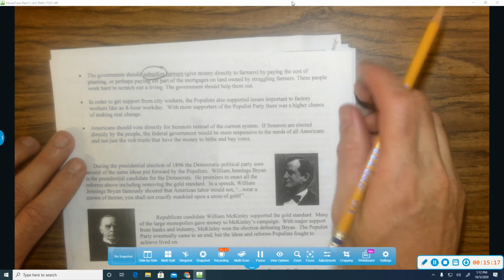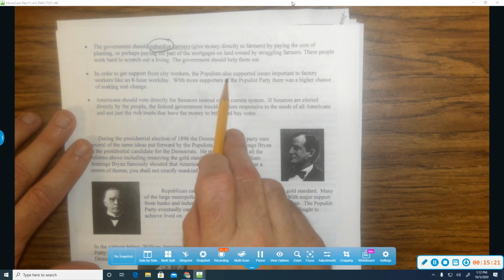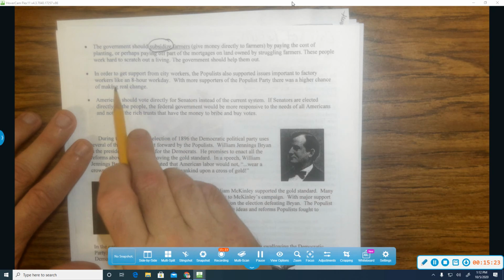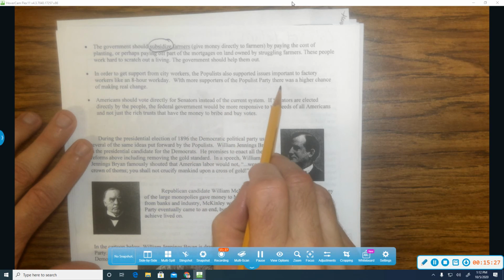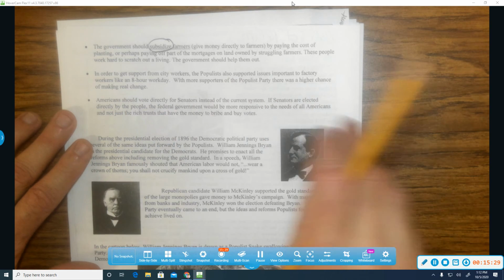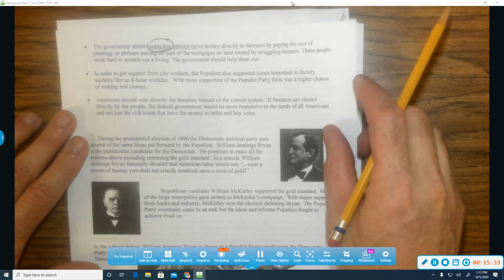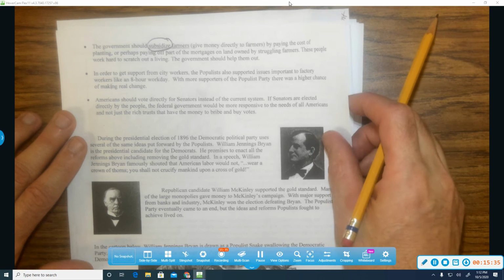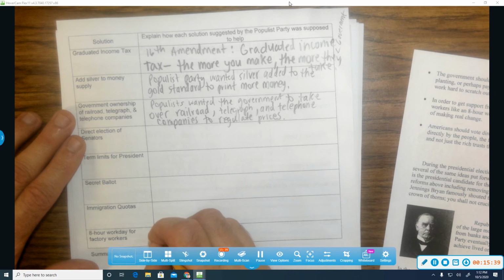Okay? In order to get support from city workers, the Populists also supported issues important to factory workers, like an 8-hour workday. With more supporters of the Populist Party, there was a higher chance of making real change. So they're trying to entice the city workers, the factory workers, to join the Populist Party by fighting for the 8-hour workday. Okay?